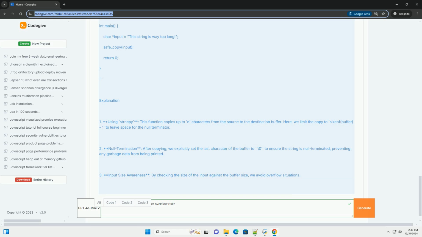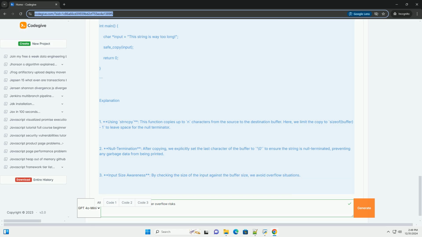4. Language features. Use language features that inherently protect against buffer overflows, such as containers in C++, like std::vector or std::string, or higher-level languages, like Python, Java, etc., that manage memory automatically. 5. Compiler protections. Enable compiler protections such as stack canaries, address space layout randomization (ASLR), and data execution prevention (DEP). 6. Static and dynamic analysis tools. Use tools to analyze code for potential vulnerabilities.